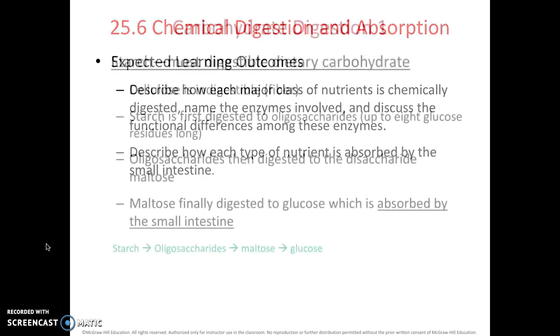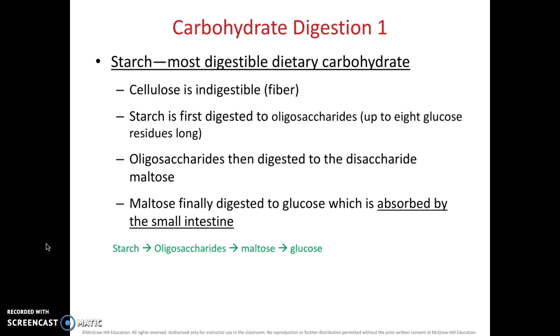So we talked about carbohydrates, and starch is the most digestible dietary carbohydrate, with cellulose also being a carbohydrate, being indigestible by humans, and this is what fiber is. So think of undigested corn or something like that. I don't really care that you learn what starch is first digested into, so you don't need to know this oligosaccharides part. All I really want you to know is that starch or carbohydrates eventually becomes glucose, and glucose is what is absorbed by the small intestine.